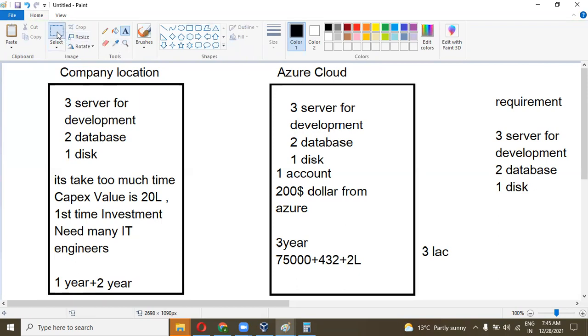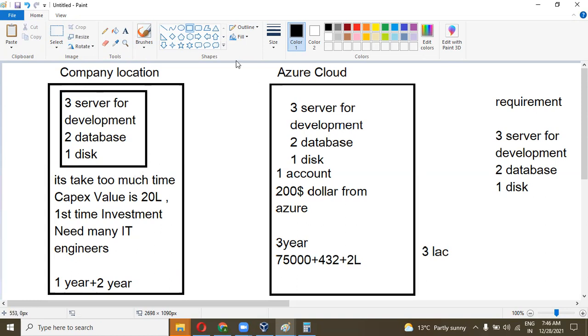I cannot upgrade this infrastructure. Okay, if I want to upgrade these things to another one with better compute power, I cannot do this. I need much capex value. First I need too much time and also the capex value, like capital. I need more money to upgrade these services.